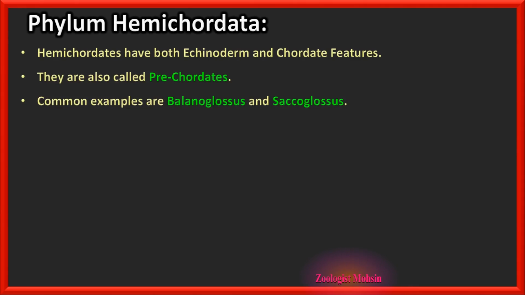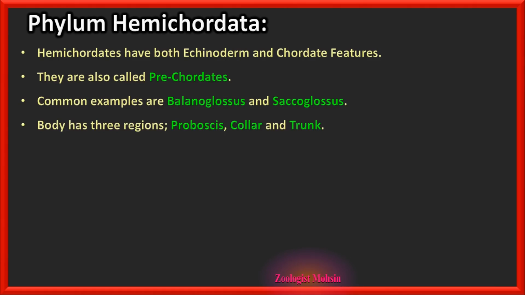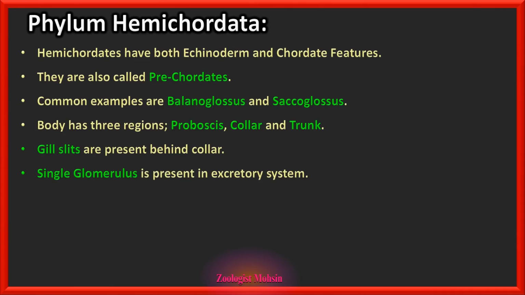Common examples are Balanoglossus and Saccoglossus, very important examples with respect to hemichordates. Body has three regions: proboscis, collar, and trunk, and gill slits are present behind the collar, that is a unique feature. Single glomerulus is present in the excretory system. These are the important features for hemichordates, only for you to remember for PPSC.